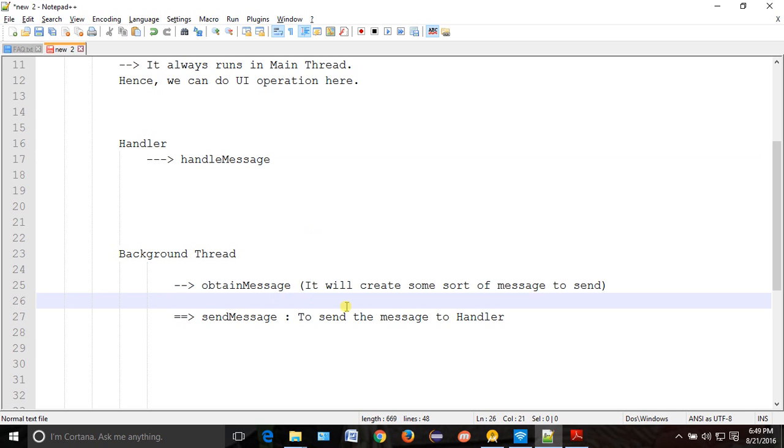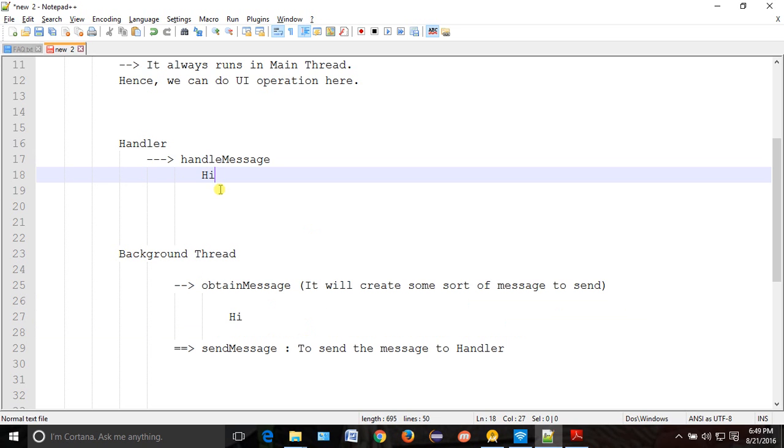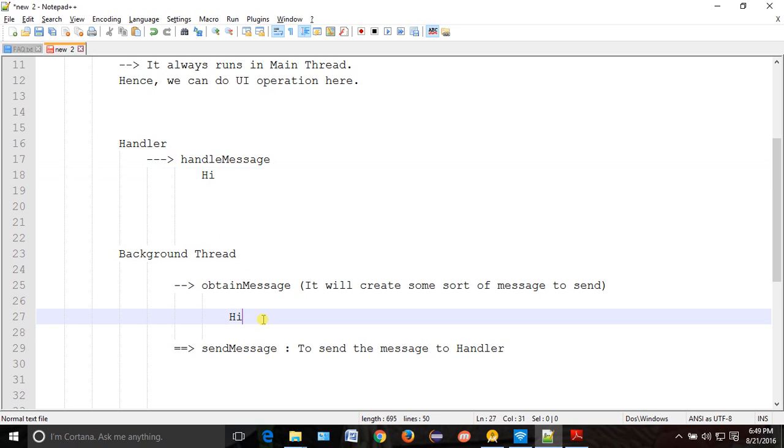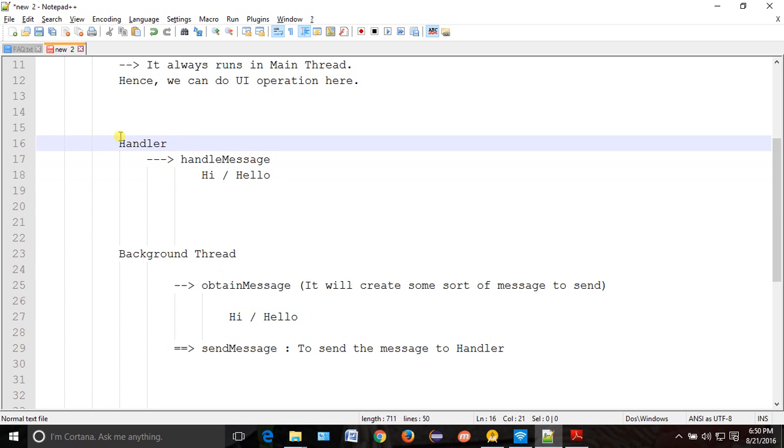So suppose if I send hi, then what will handle message receive? It will receive hi. If I send hello, then what will happen? Your handle message will receive hello. So whatever message your background thread sends, your main thread will receive through the handler. So the handler is the only way from where your main thread can communicate with your background thread. So the background thread will communicate with the main thread using the handler.